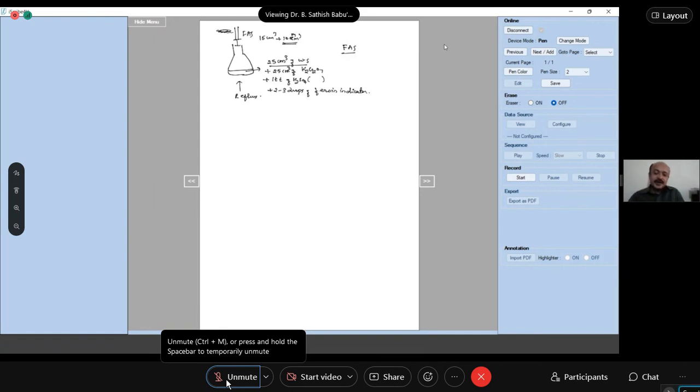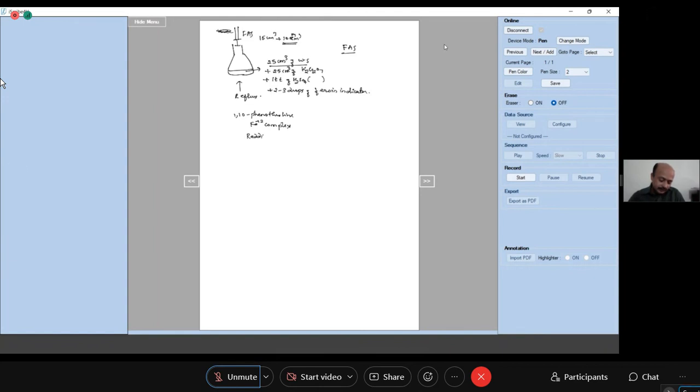Right. So this ferroin indicator is nothing but what? 1,10-phenanthroline Fe²⁺ complex. I wrote the structure also. Its original color is reddish brown. The moment you add this 1,10-phenanthroline iron(II) complex to this flask, its color changes to bluish green.